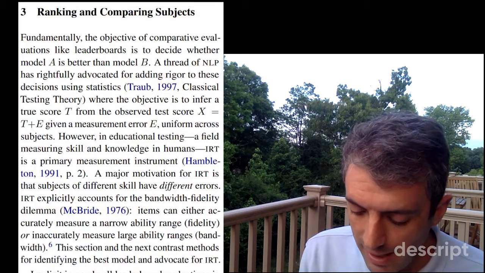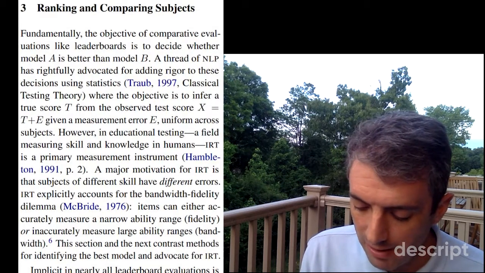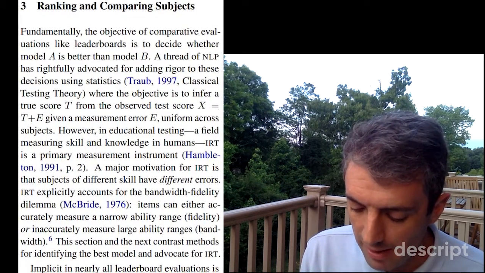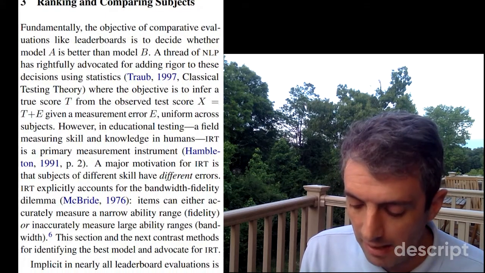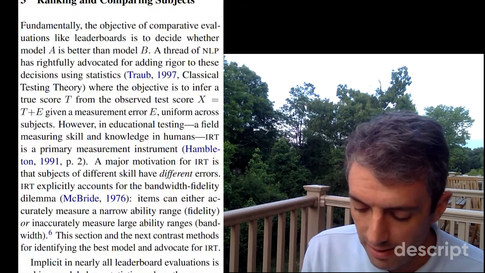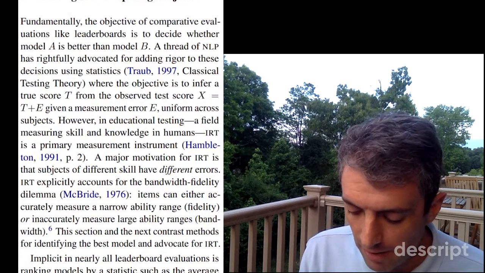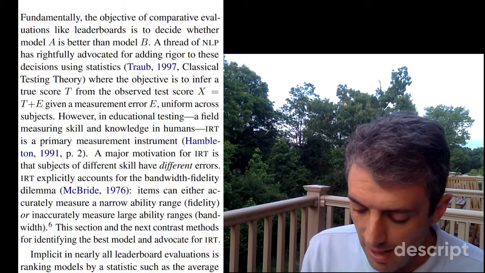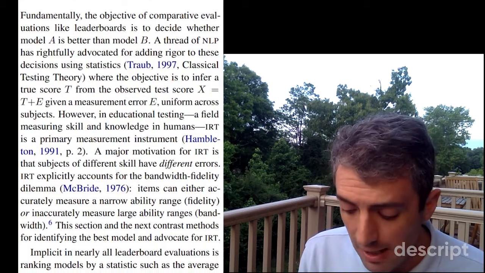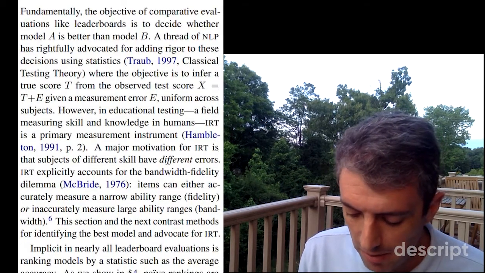Section 3. Ranking and comparing subjects. Fundamentally, the objective of comparative evaluations like leaderboards is to decide whether Model A is better than Model B. A thread of NLP has rightfully advocated for adding rigor to these decisions using statistics, where the objective is to infer a true score t from the observed test score equals t plus e, given a measurement error e, uniform across subjects. However, in educational testing, a field measuring skill and knowledge in humans, IRT is a primary measurement instrument.